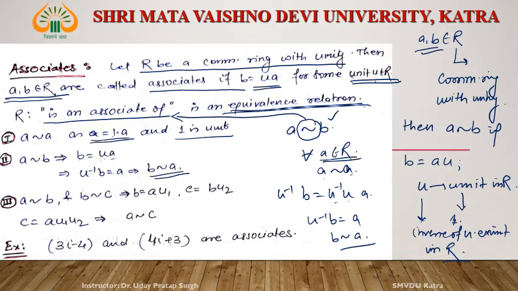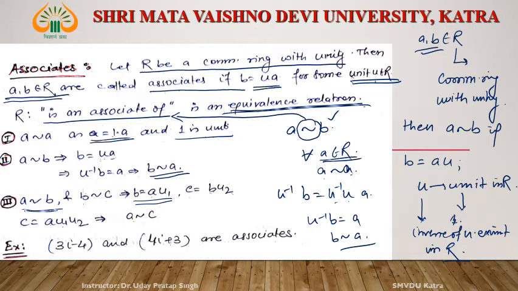Come to the transitive relation. a is an associate of b, b is an associate of c. If a is an associate of b, then by definition b is equal to a u1 for some u1 in R, and c is equal to b u2 for some u2 in R. Then c is equal to b u2, and b is a u1, so c is a u1 u2. Then c is an associate of a, and if c is an associate of a, then a is an associate of c by symmetry.